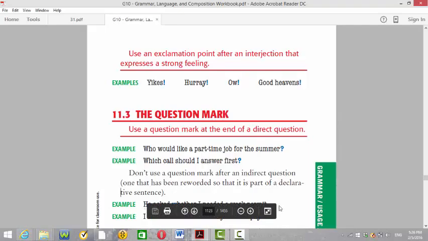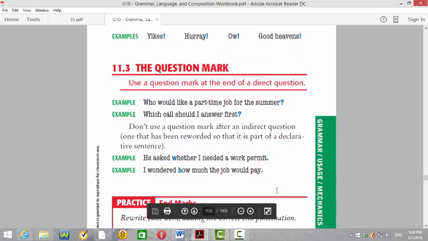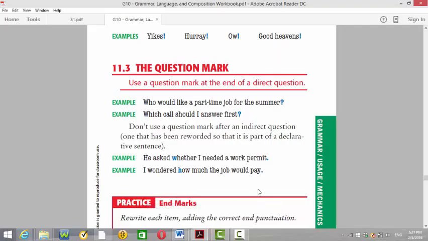Because we have what is called an indirect question, just like an indirect quotation. He asked whether I needed a work permit. I wondered how much the job would pay. He's not asking, he's reporting a question here, so we don't put a question mark. Besides, we don't put the sentence in the question form. We don't say, how much would the job pay? I said, how much the job would pay. Normal sentence. It's not a question. So there is no question mark here. Now, the three of them, question mark, exclamation mark, and period, are called ending marks, just to know.